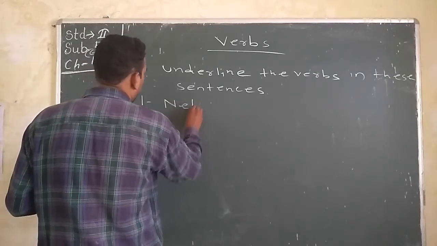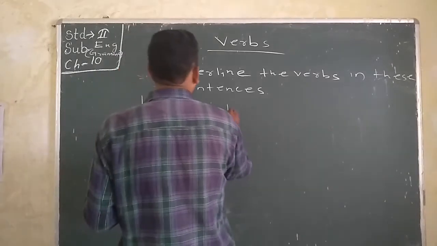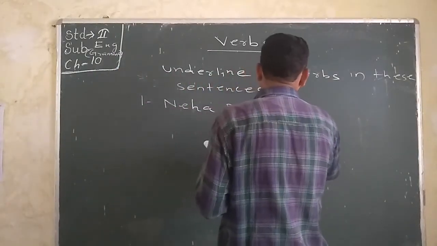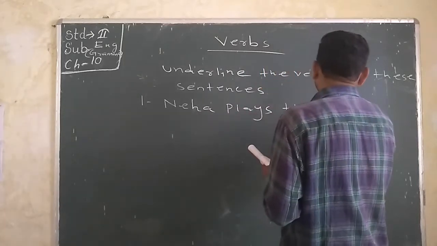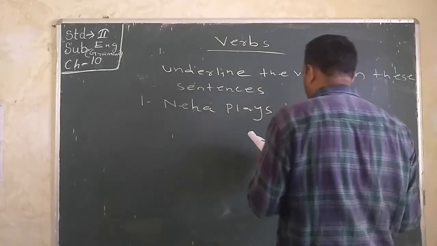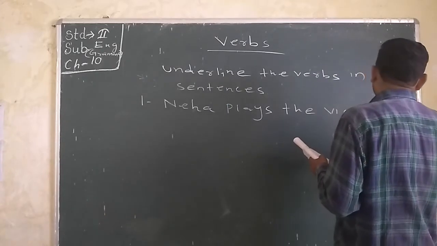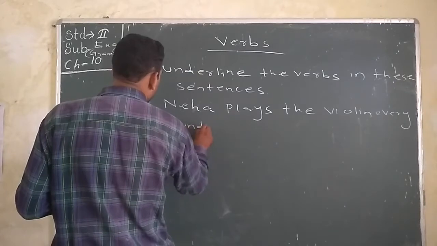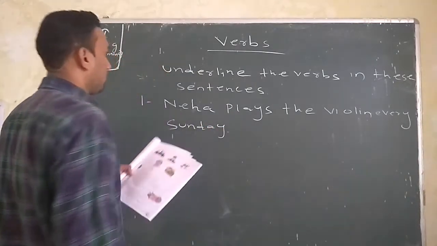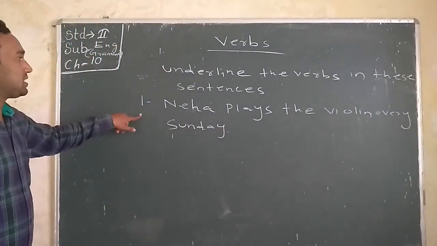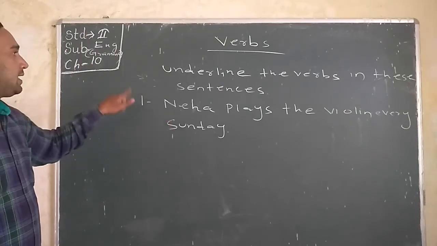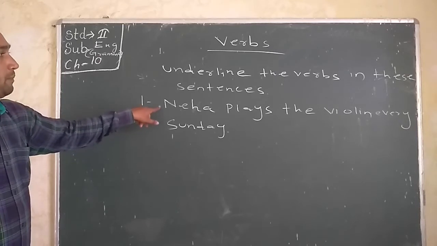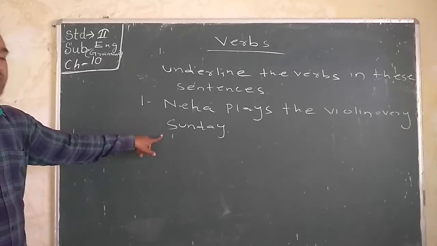Neha plays the violin every Sunday. So just mark or choose which is the verb. Underline the verb in this sentence. So, Neha plays the violin every Sunday.